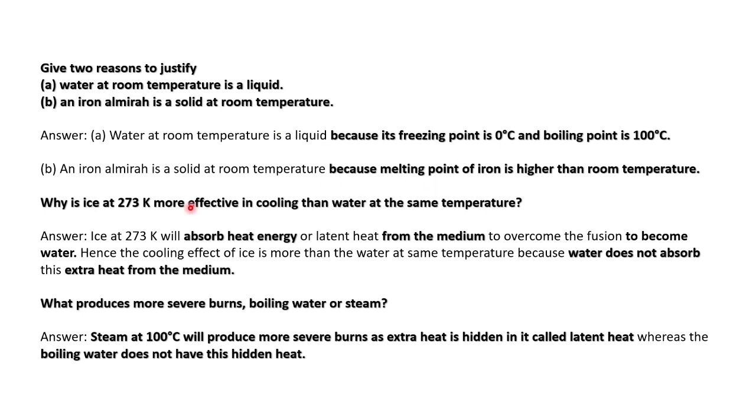Okay. Then, why is ice at 273 Kelvin more effective in cooling than water at the same temperature? 273 Kelvin means 0 degrees Celsius, isn't it? 0 degrees Celsius is the freezing point of water. So when we take an ice cube and the melted water of ice, both have the same temperature. If we keep our hand closer to them, we feel much colder near the ice, isn't it?